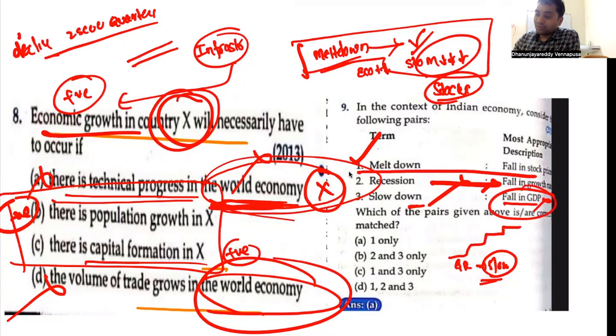What is a fall in GDP? A fall in GDP is negative growth. So that is the thing. Negative growth cannot be called a slowdown. That we have to understand. So what is the thing that you have to observe here? This is the thing that we have to learn here.